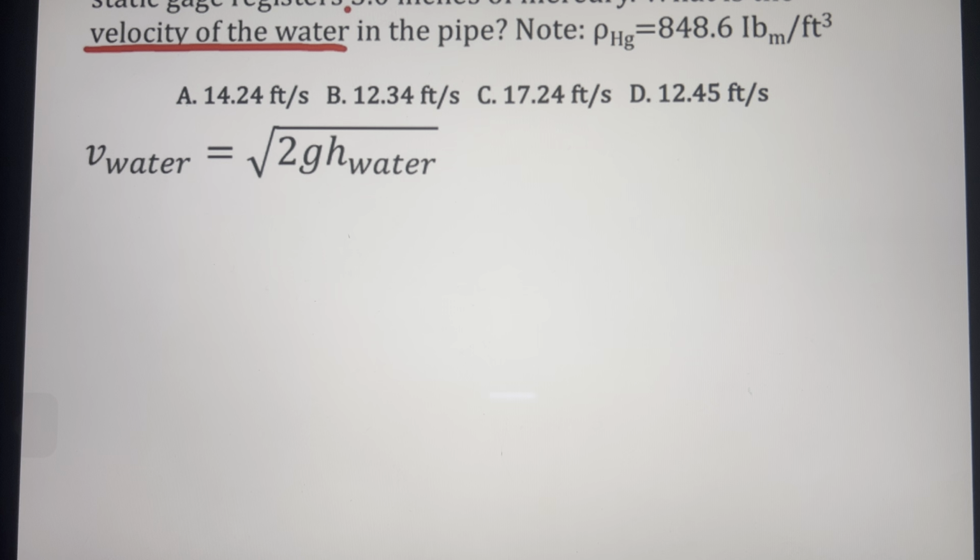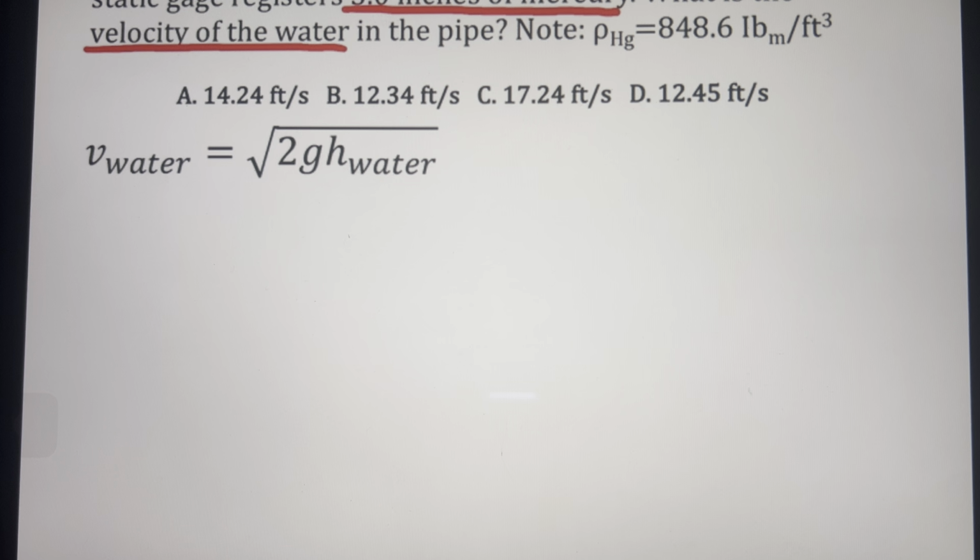Since we are required to find the velocity of water, our height must be expressed in water also. But if we read our problem again, the registered height is in terms of inches of mercury. So what we need is the height in terms of water, meaning we must convert the inches of mercury into something in terms of water.